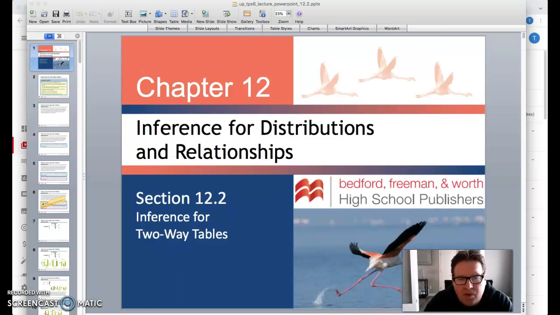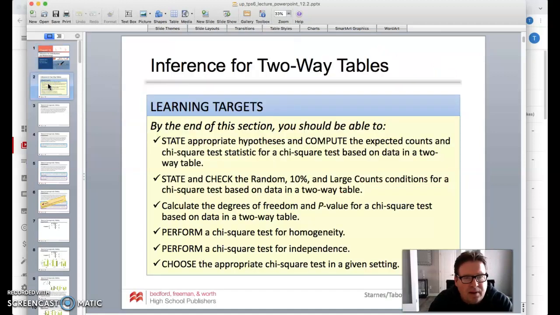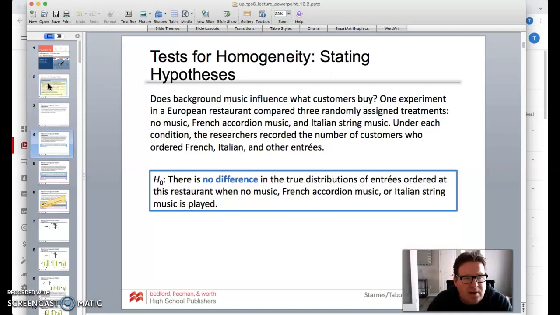All right, welcome back. Here we are, chapter 12, section 2. We'll work it up kind of along as the first one. So we're talking about inference for two-way tables. Sometimes this can be a little cumbersome, but we'll work through it. And here we go. Again, we have these different learning goals.